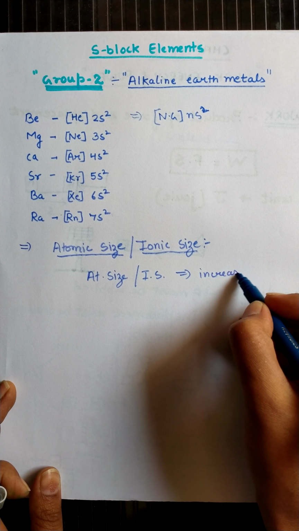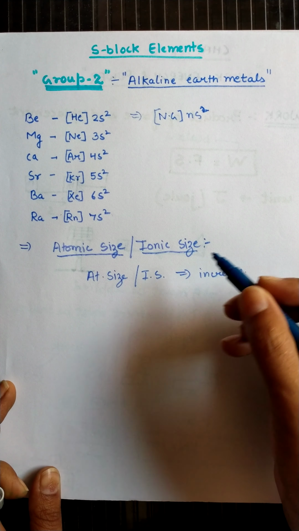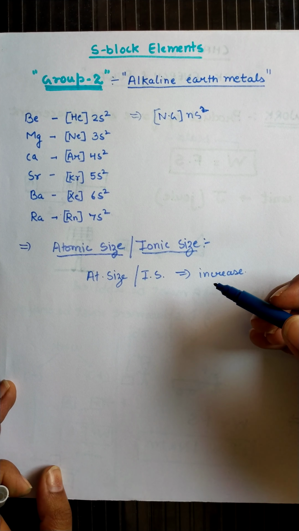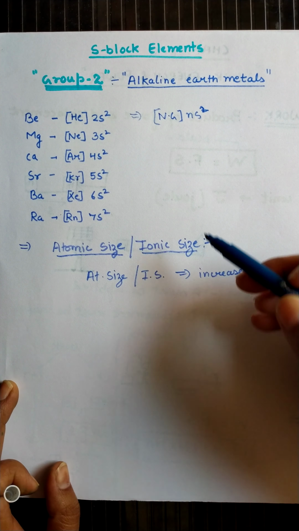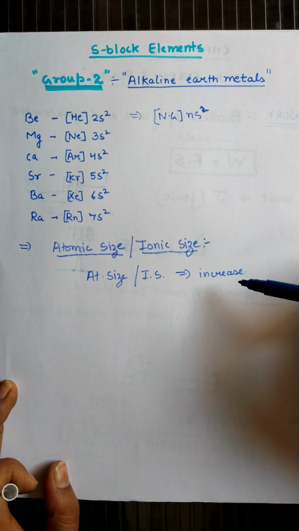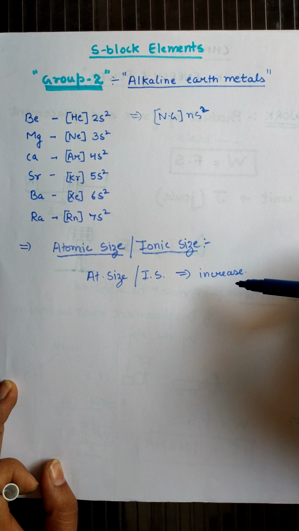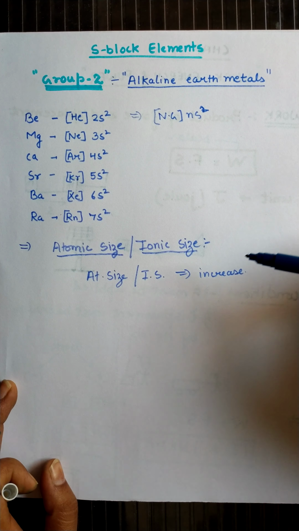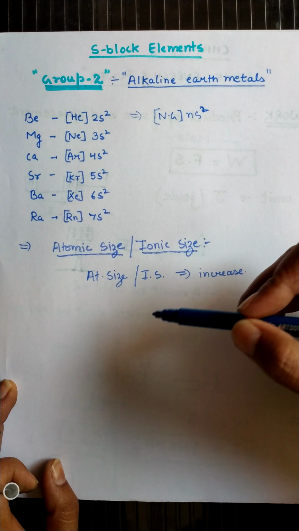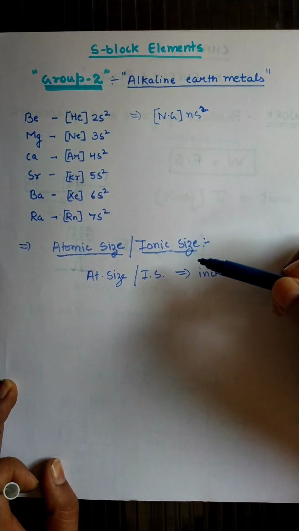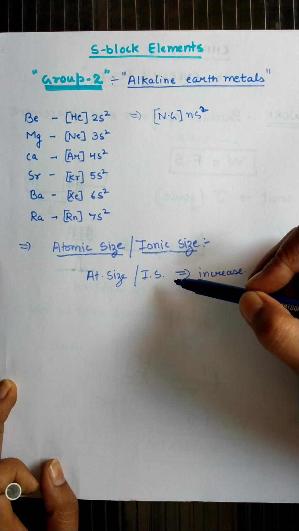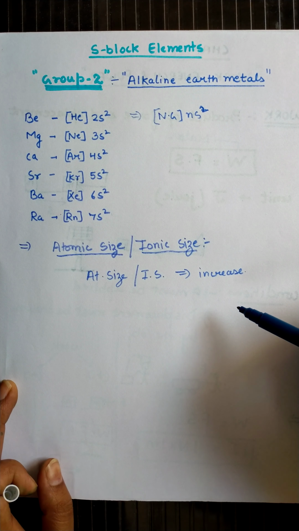Why will both increase? Because the number of shells will increase, the Z effective, the effective nuclear charge, will decrease. Due to the increase in the number of shells, their atomic size increases, because the screening effect also increases. The inner core electrons provide more repulsion on the outermost valence shell electrons. That's why the Z effective will decrease, as well as atomic size will increase.